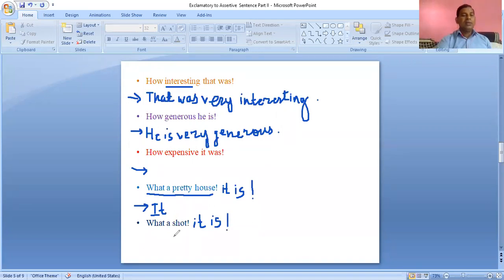See, in this way, "what a shot." If you listen to the commentary of cricket, you may have heard the sentence "what a shot, what a great shot." Which great shot? It is when that shot was hit by some batsman, that shot is very great, right? So "it is" is already hidden there. "It" is our subject and "is" is our verb.